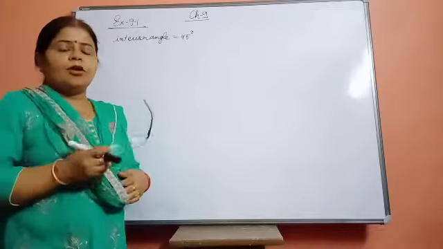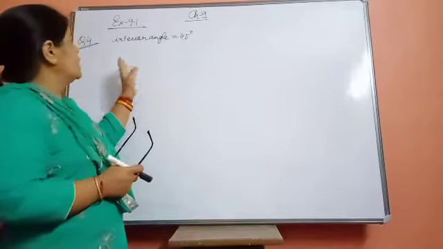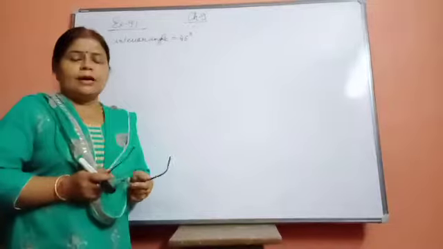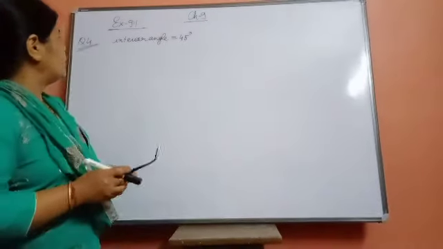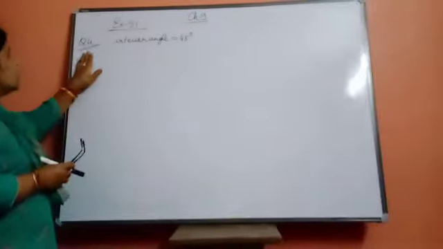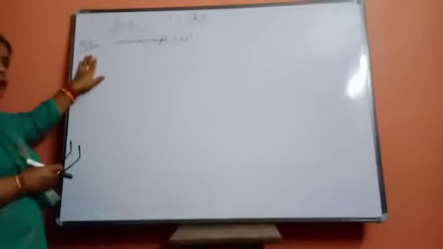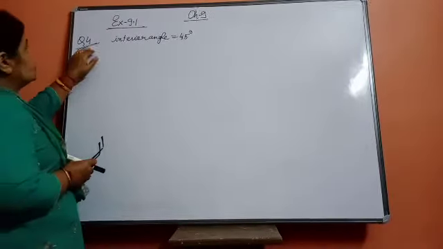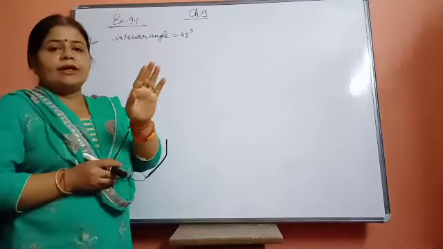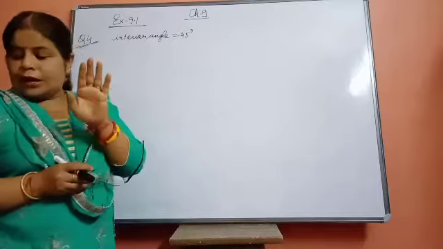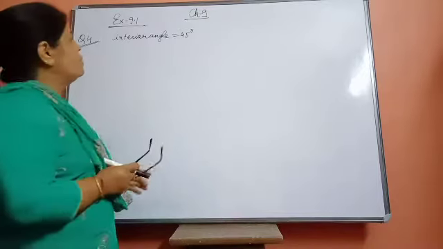Children, in the last period we learned some formulas and properties of the quadrilateral, and we completed up to question number 3 from exercise 9.1. Today we are going to start with question number 4. We have to take one given interior angle and find whether that polygon will be possible or not.